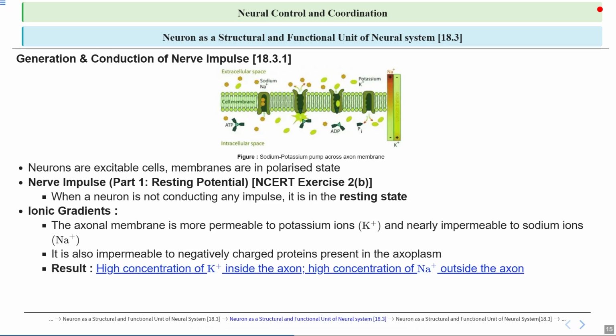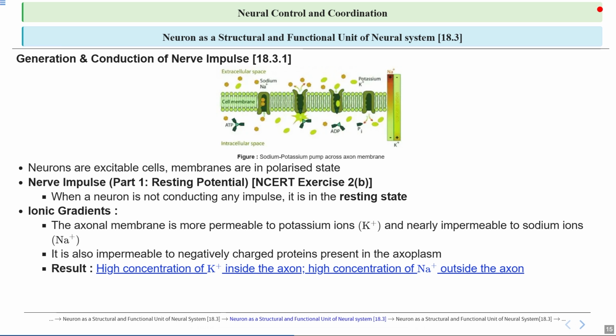As we have discussed, during the resting state, the inside of the axon has a high concentration of potassium ions and the outside has a high concentration of sodium ions. This concentration gradient is maintained by the sodium-potassium pump, which actively transports 3 sodium ions out of the cell and 2 potassium ions into the cell using energy from ATP.